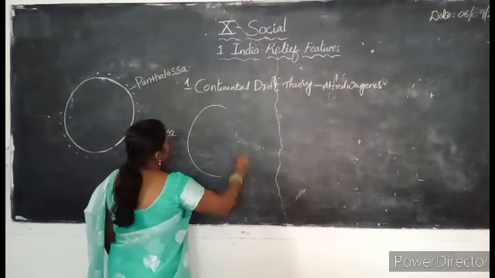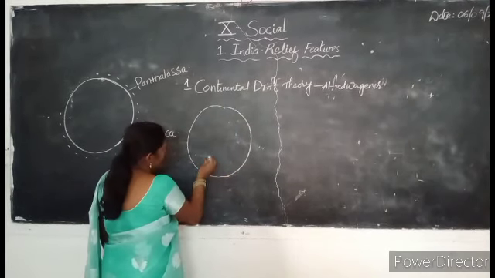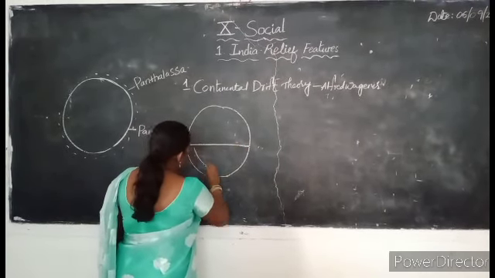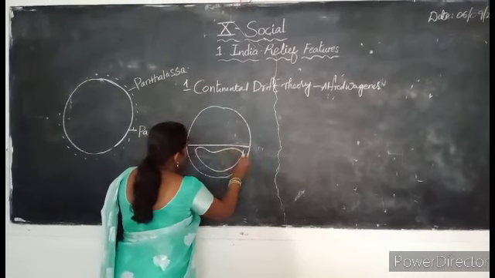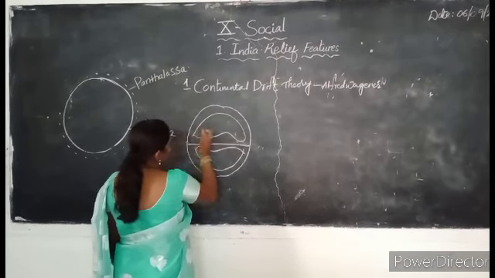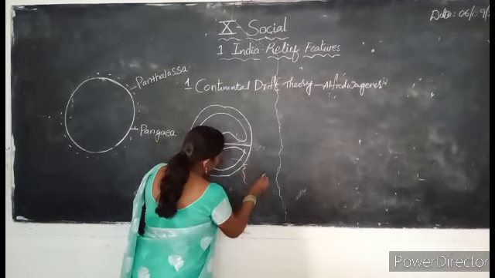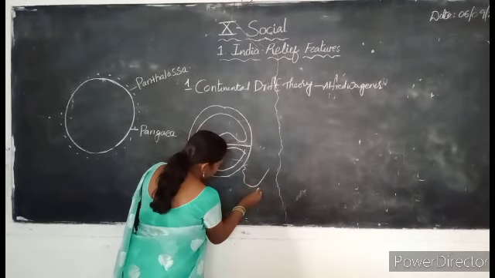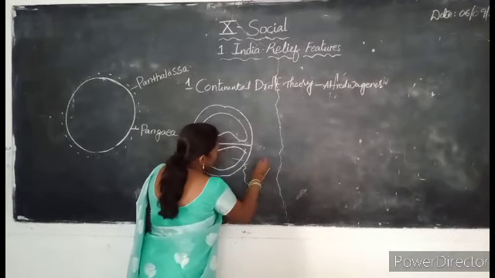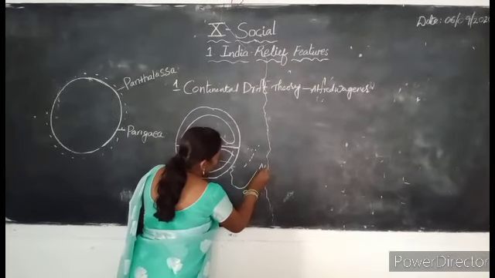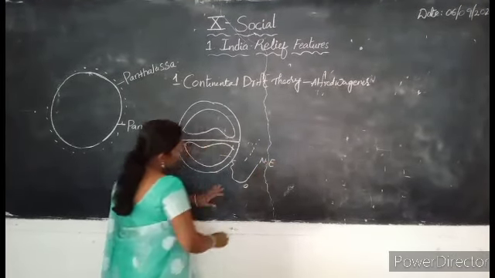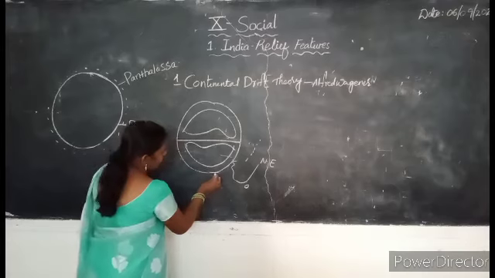So, when India was formed from this Gondwana land, it moved to the northeast side.